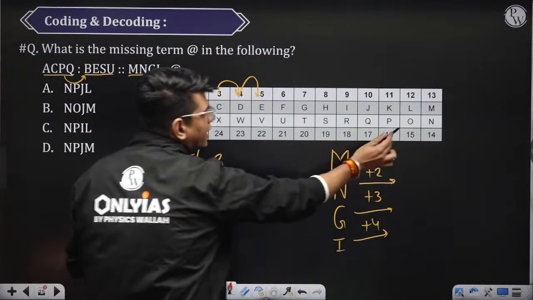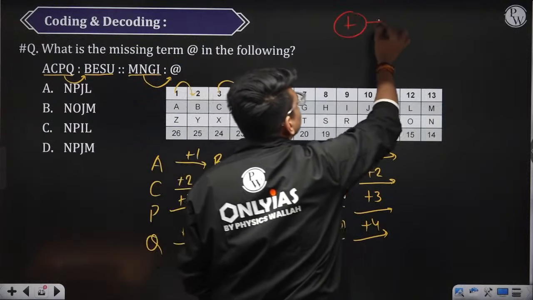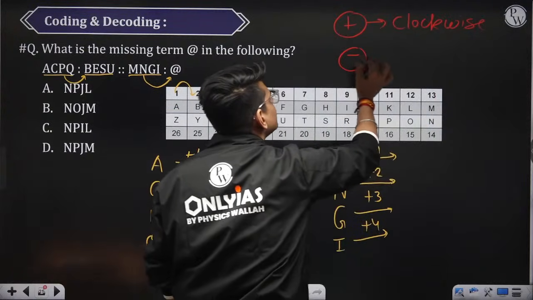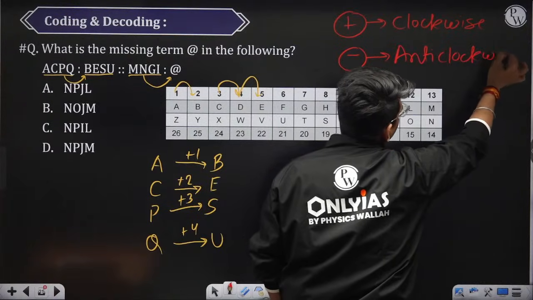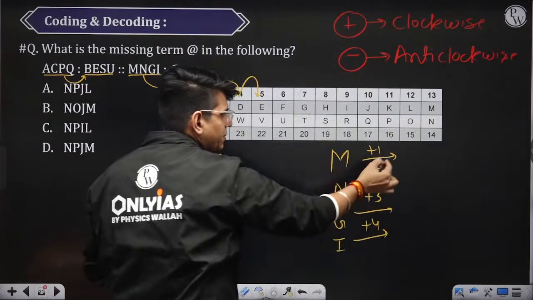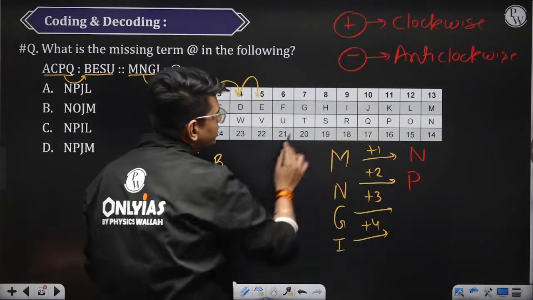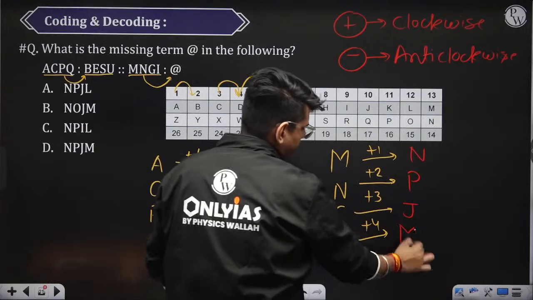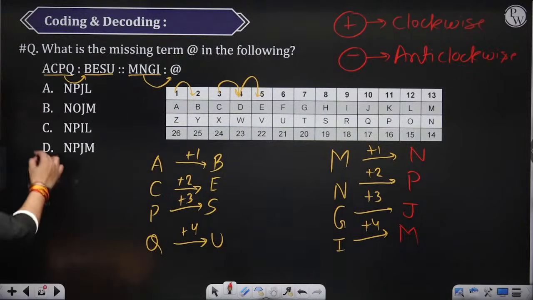So M plus 1 clockwise, plus is clockwise. Again I am telling you, plus is clockwise, minus is anti-clockwise. Okay? M plus 1 is nothing but N. N plus 2 is nothing but P. G plus 3 is J. And I plus 4 is M. N, P, J, M. N, P, J, M is which option? Option number D.